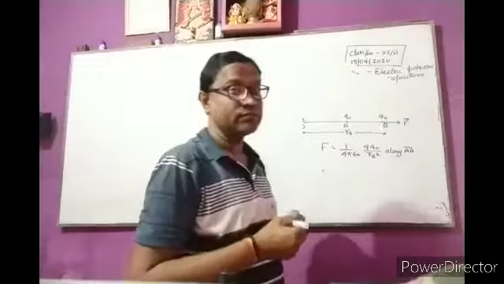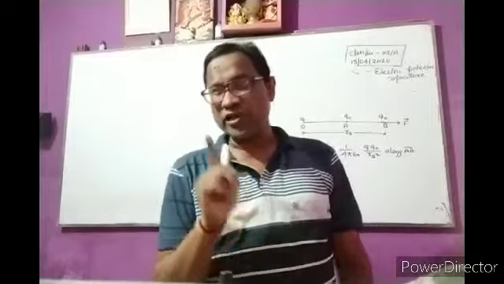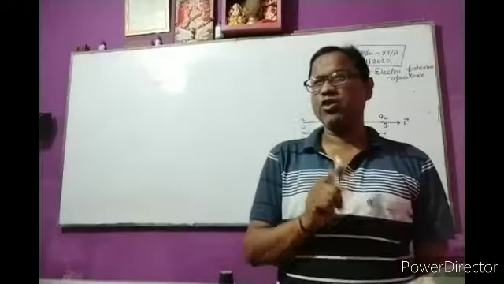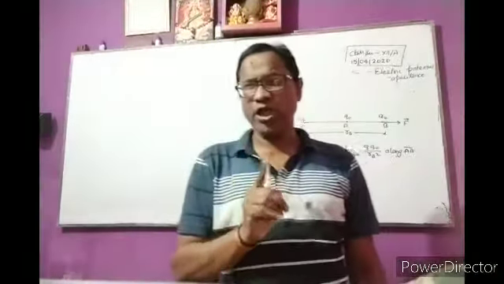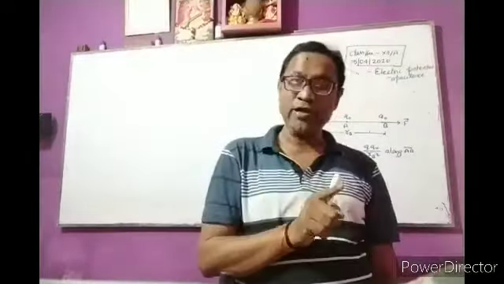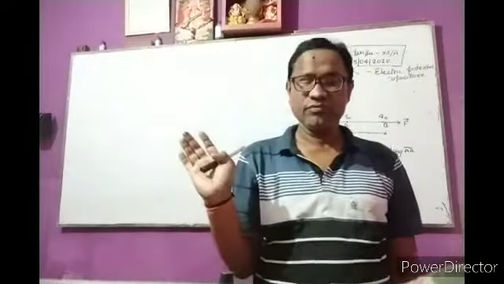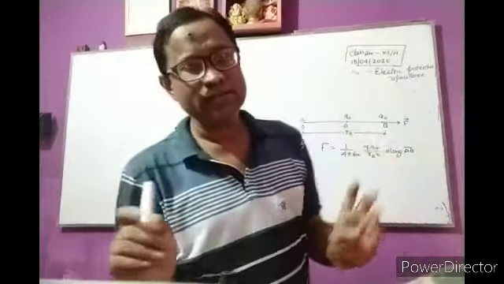And by definition, we know that electric potential at any point is defined as the work done in bringing a unit positive charge from infinity to that point against the electrostatic force. Clear?